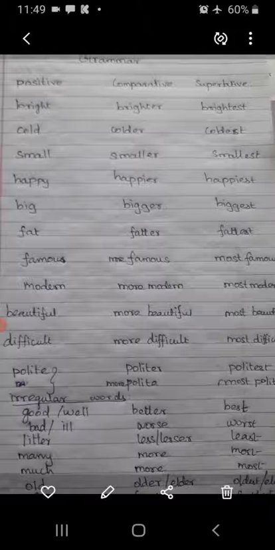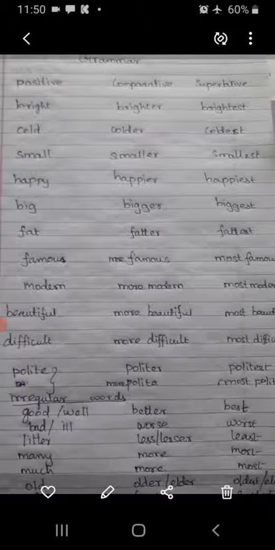Next word you look at, happy. Happy, the word ends with Y. So when we are writing the comparative degree, remove that Y and add IER, and for superlative IEST. Okay, happier, happiest.